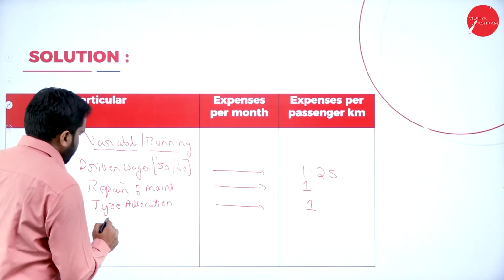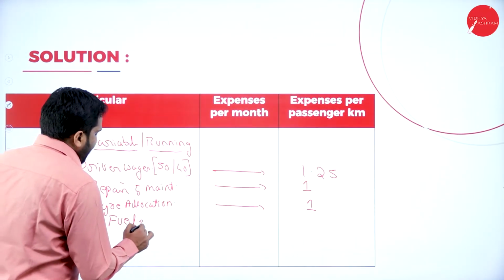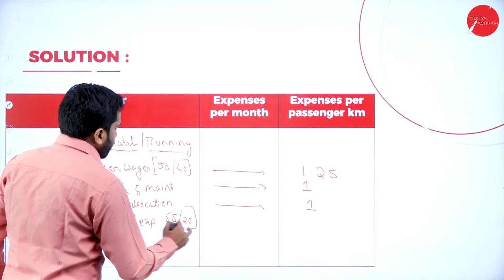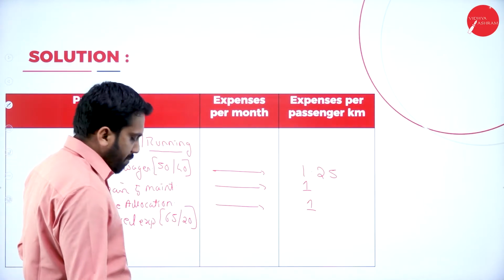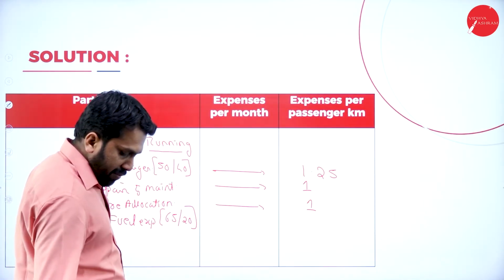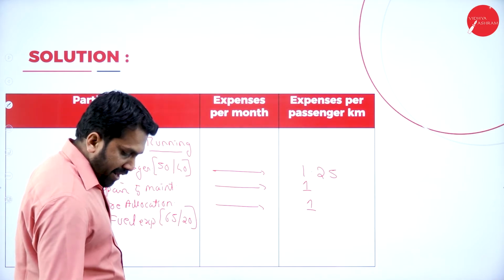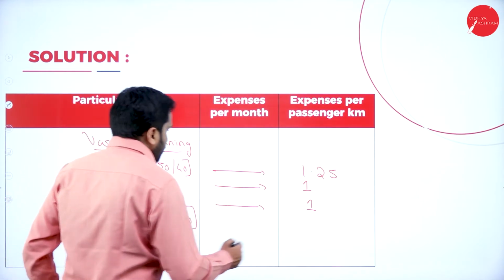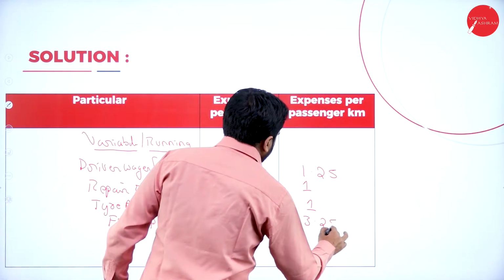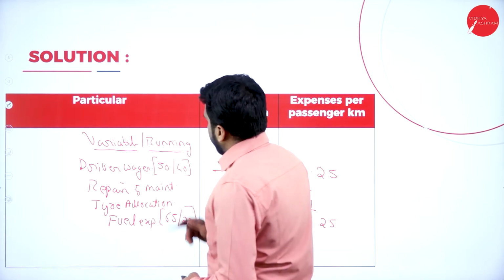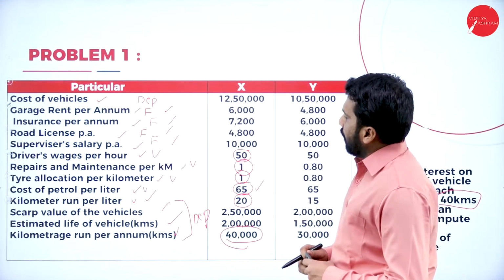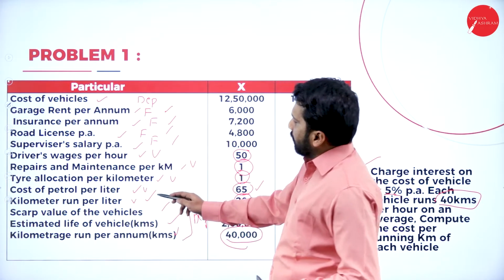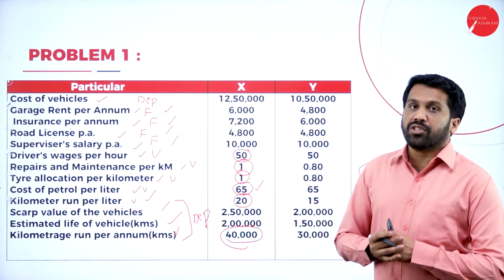Fuel expenses: 65 divided by 20, how much you will get? I got around 3.25. Now, fuel expense is over. Next, after fuel expense, kilometer run is over, scrap. Yeah, from here onwards, it is only for depreciation.